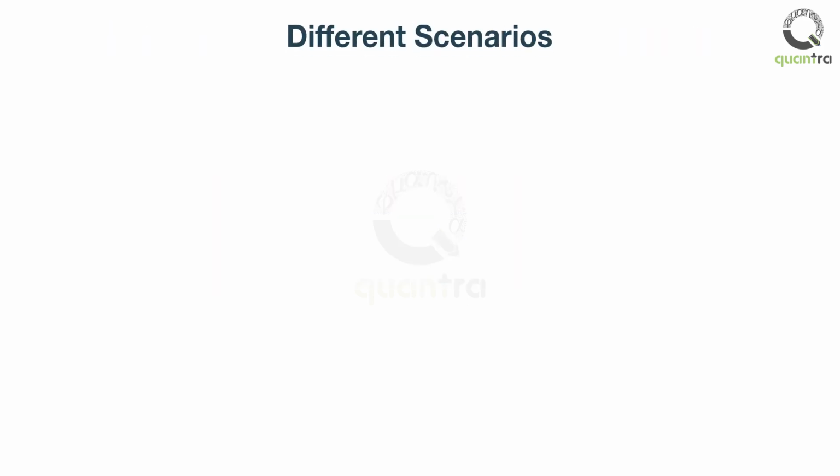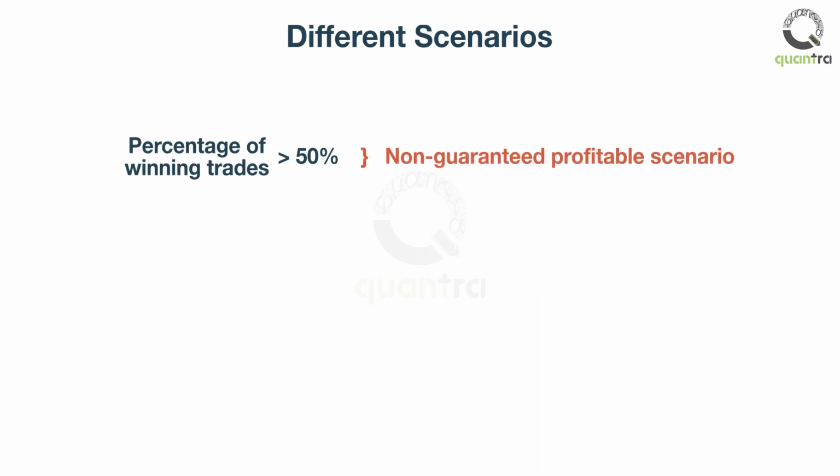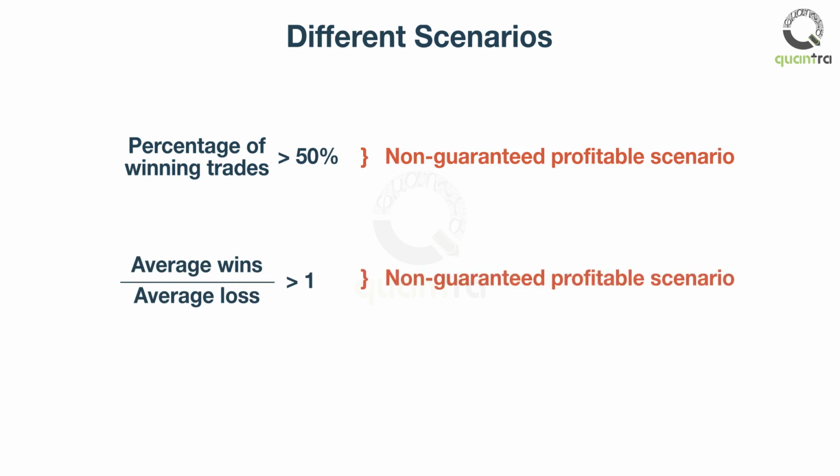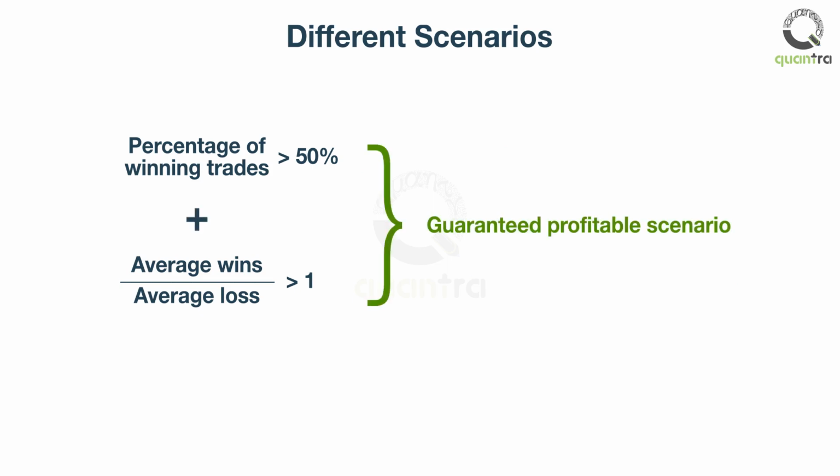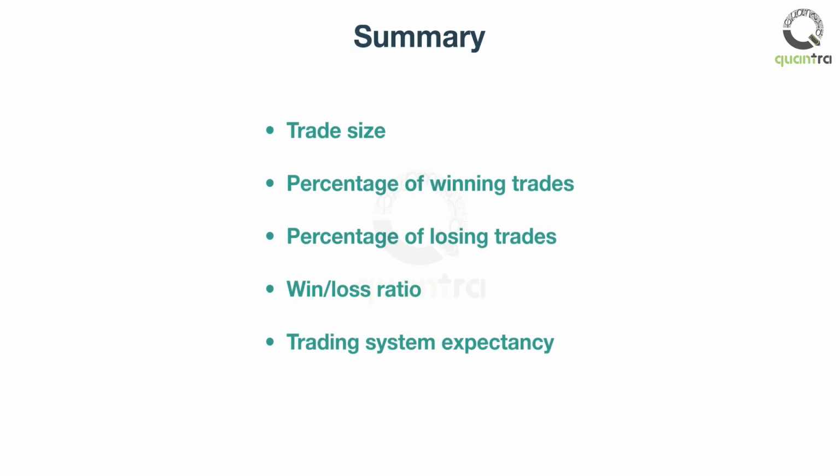Having a trading system with a percentage of winning trades larger than 50% does not mean that we have a profitable trading system. Also, having a trading system with an average win-to-loss ratio larger than 1 is not a guaranteed success if the losing trades are prevalent. The very pleasant situation is if we have a system with prevalent winning trades and average wins larger than average losses, that's the goal. To summarize, in this video, we have covered 5 important position sizing performance measures.